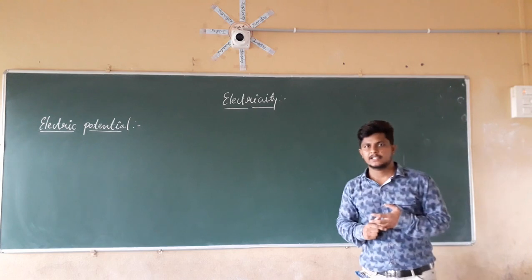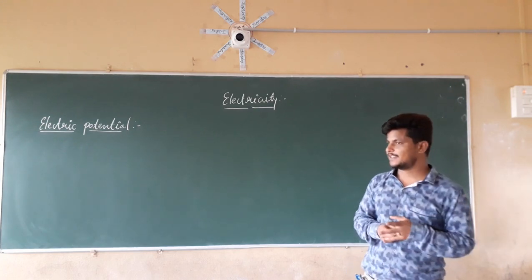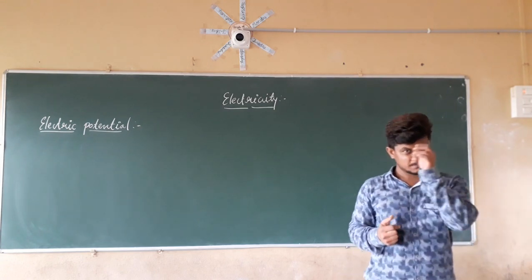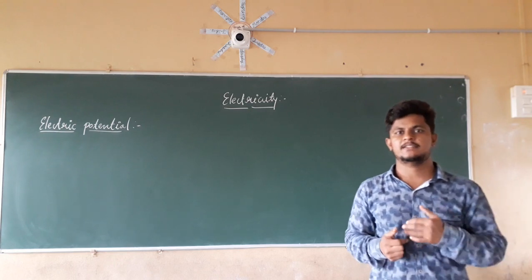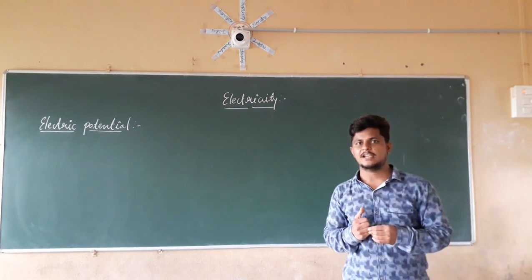In the last class, we discussed the electricity topic, and we already discussed electric charge as well as electric current. So if you want to revise it, electric current is nothing but the flow of electric charge, and its SI unit is ampere.